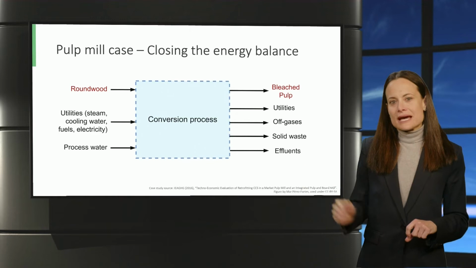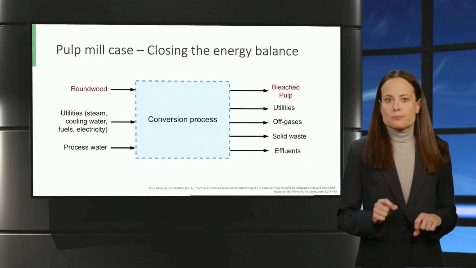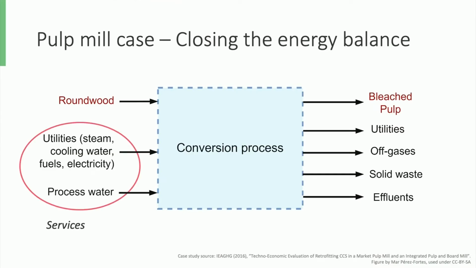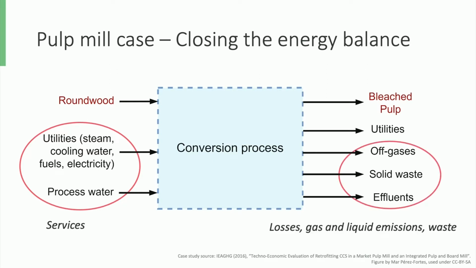Do you remember this slide from the previous video? Our pulp mill converts wood into bleach pulp. Other inlet streams are needed: water used in the process, and utilities like steam or cooling water that provide specific services. And other outlet streams are generated apart from the product. These are gas emissions, liquid emissions, solid waste, and losses. Utilities provided from an external source, as represented here, once they are used, also go out from the process.